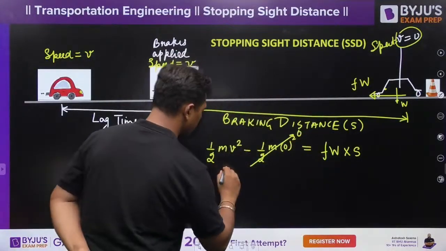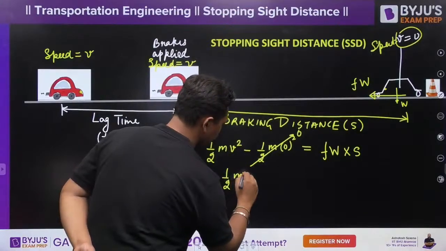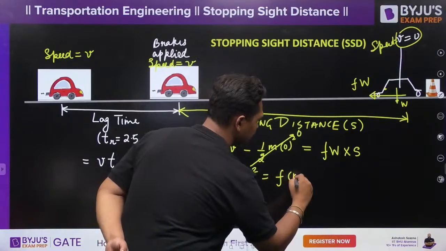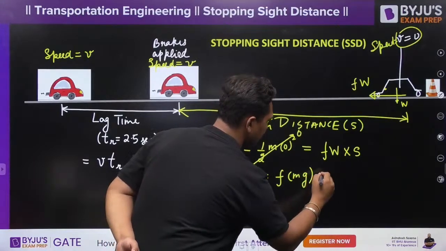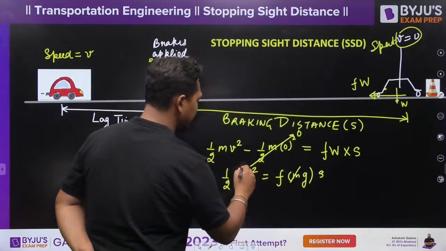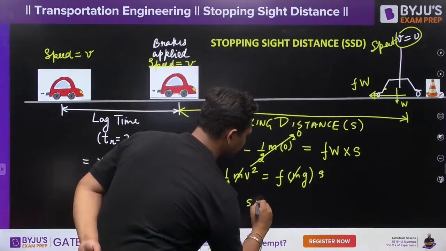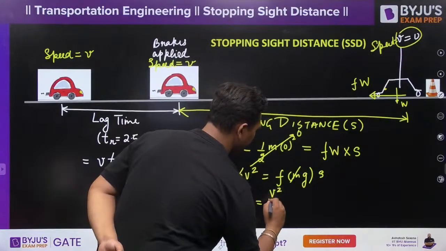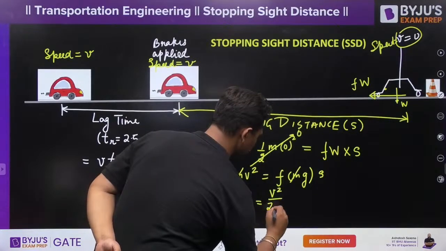So half mv square is equal to f, weight is equal to mg, into S. So m and m cancel out. So your braking distance comes out to be equal to v square upon 2gf.